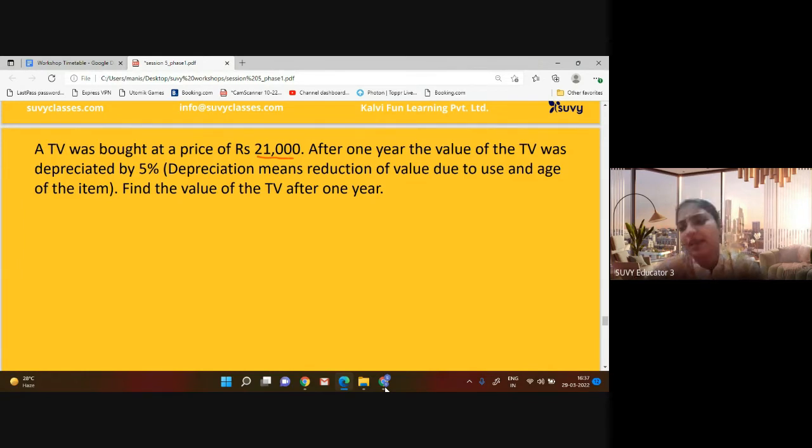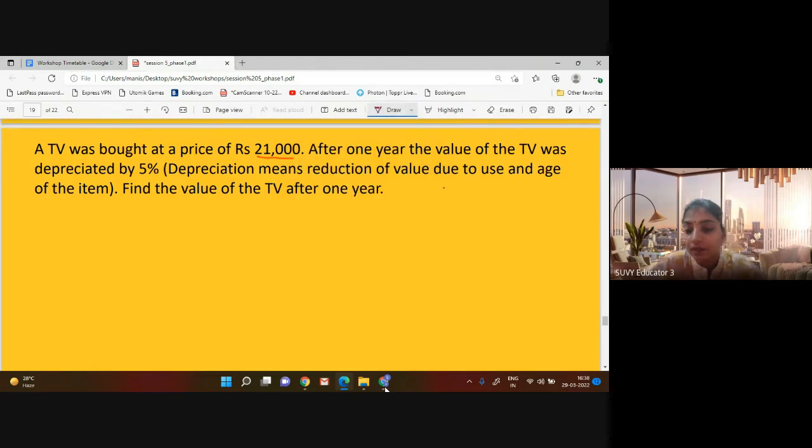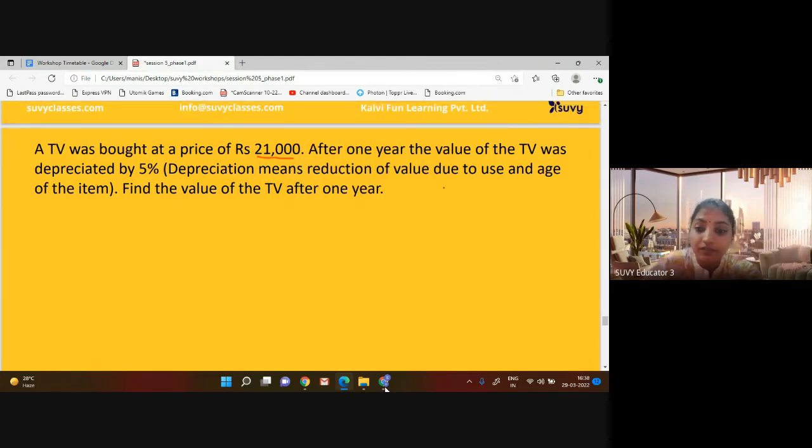Let's take an example. Nowadays we have a world of Android LEDs, right? But before that, simple LEDs were there. They were much costlier than nowadays, because nowadays so many companies are making LEDs. Some China made LEDs are also available. That's why, whatever the already existing LEDs, they don't have any good value. They have almost no value. So this is what is called depreciation.